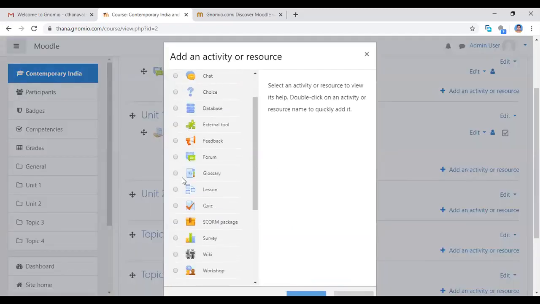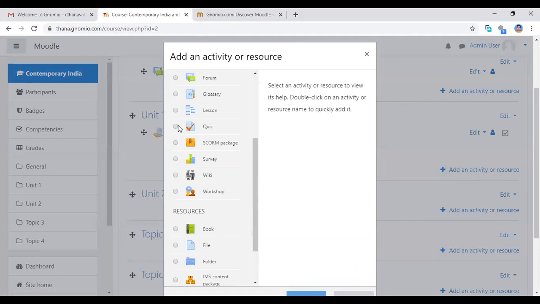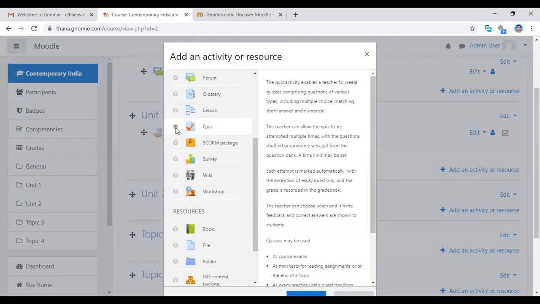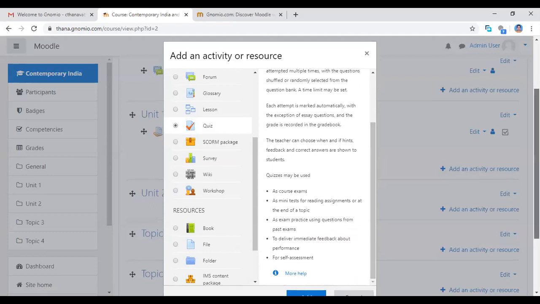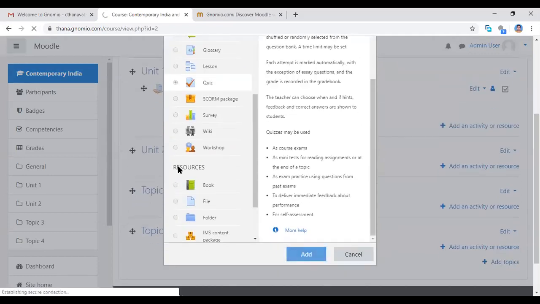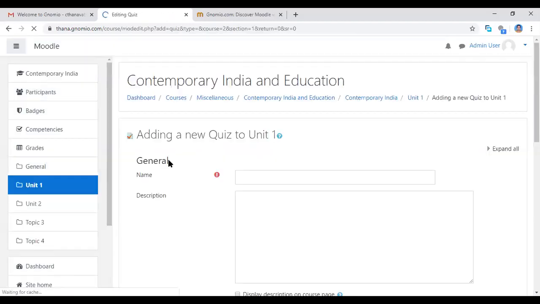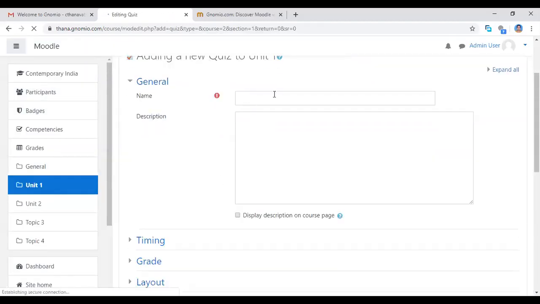And I also want to give another activity, so add an activity or resource here. Now I'm going to the quiz. If I want to conduct a quiz for the students, I click the quiz and add. That also we can add. If you click the quiz button, this page will be open.